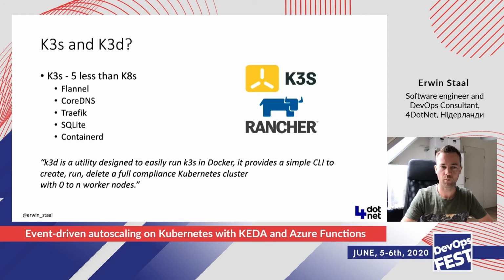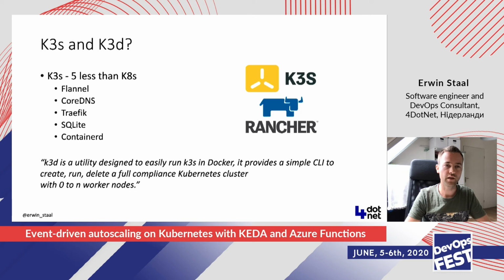So there's Traefik, for example, instead of Nginx. There's SQLite there instead of the default etcd, for example. All lighter versions of what's there by default, and that makes K3S only take you 40 megabytes to have a running Kubernetes virtual instance. So that's pretty cool. It allows you to run Kubernetes on Raspberry Pis, for example, or on edge devices, or on your local developer machine.